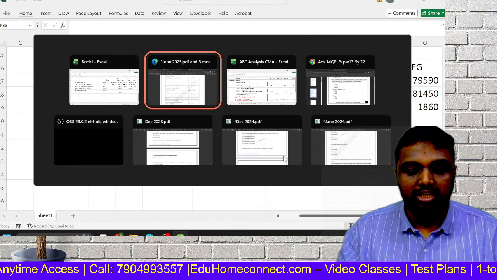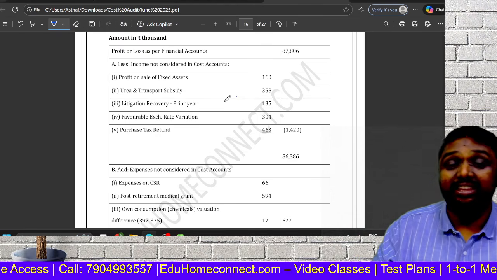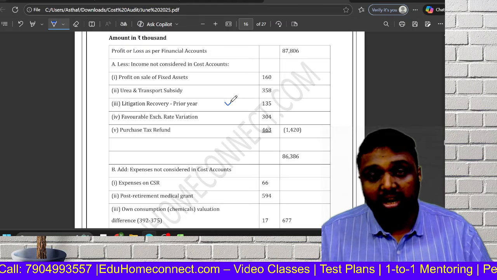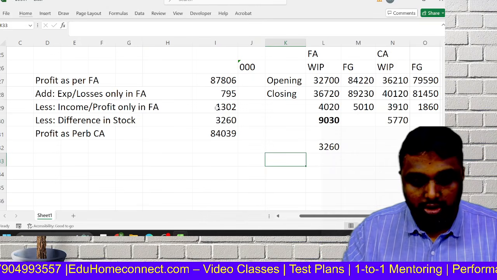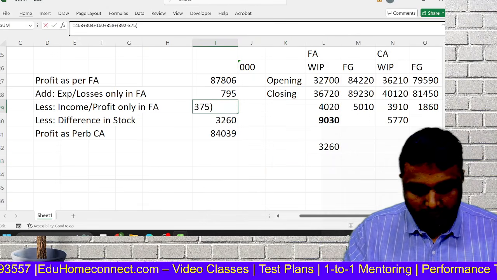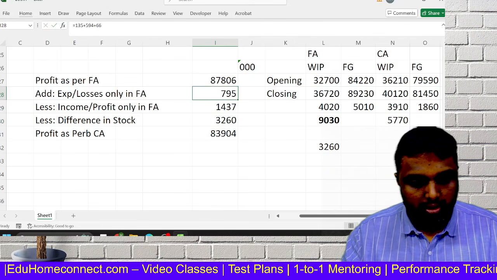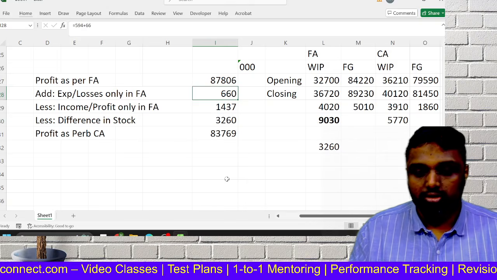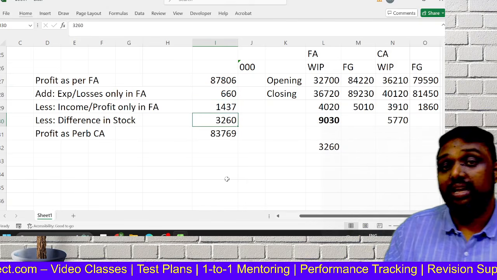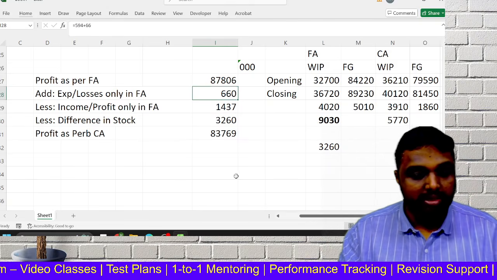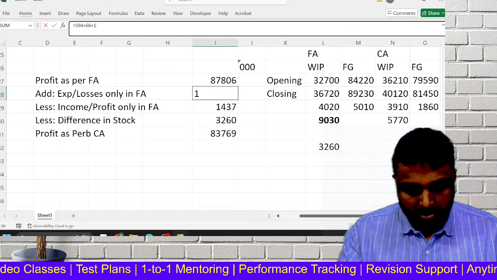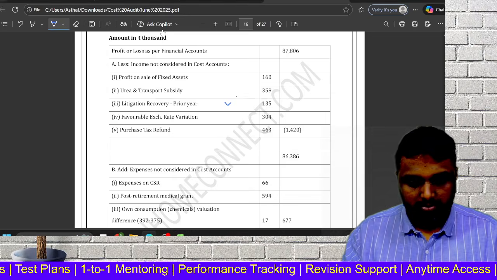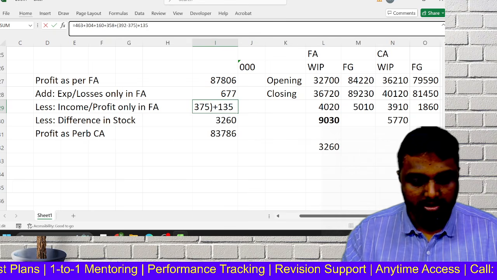And let me tell you one small adjustment also. Litigation recovery means we are getting an inflow, so it is an inflow for us and there is no need to take it here. Your suggested answer, as I told you, the 70 rupees they have taken here, they have taken 17 here, they have not taken 17 here. That is why the difference is coming.